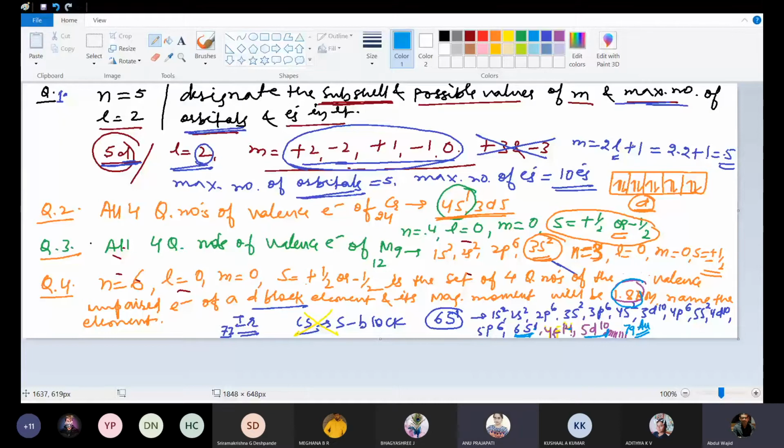Sir, is that atomic models? 79 Au. What have you said, 39? No, sir, the answer for this question is Au, 79, gold 79. Is it okay?